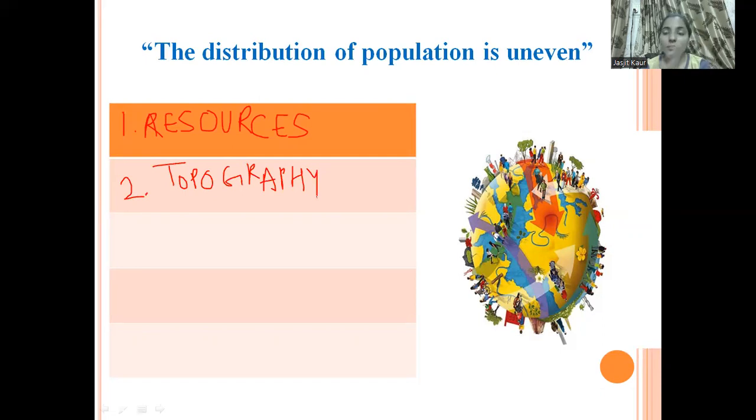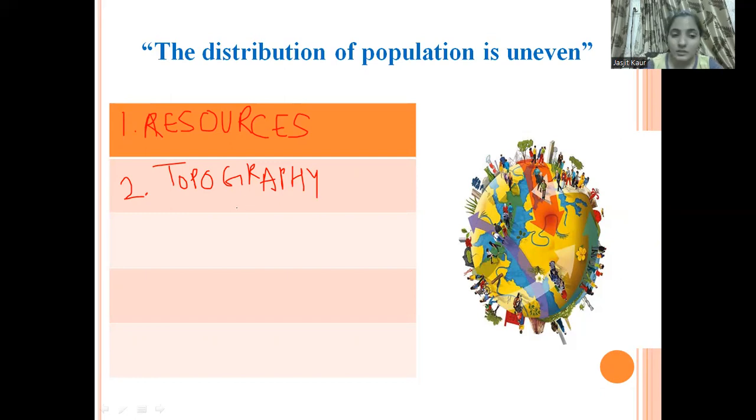So people want to live in plain areas. Whereas on the other side, we have mountain areas and desert areas. Here the population is very small because these are not suitable for people to live in. That is why the population in these areas is less as compared to plain areas.